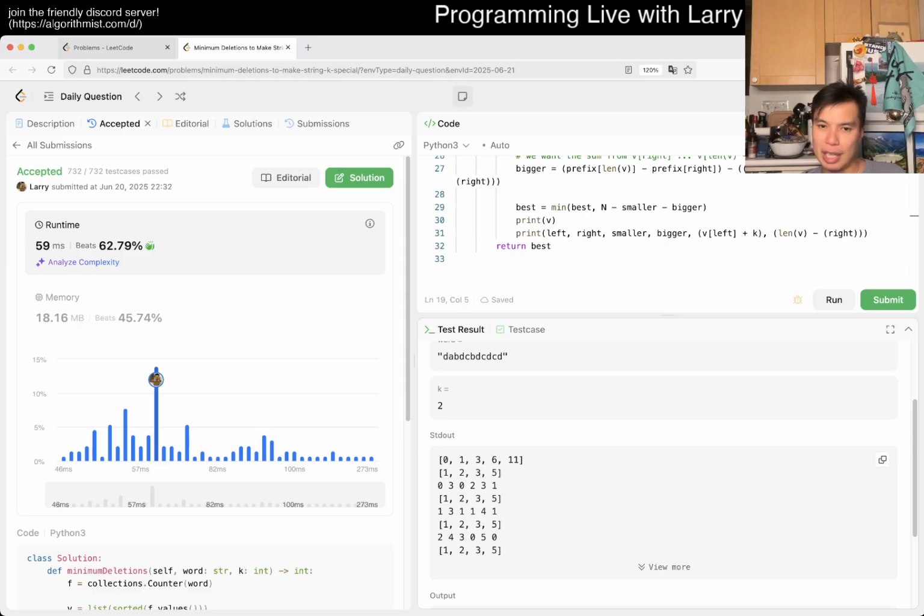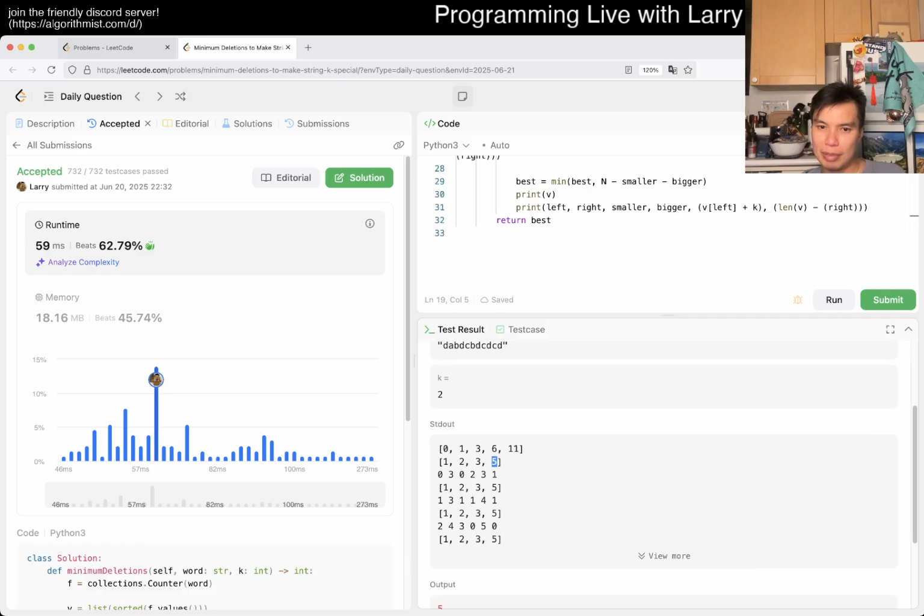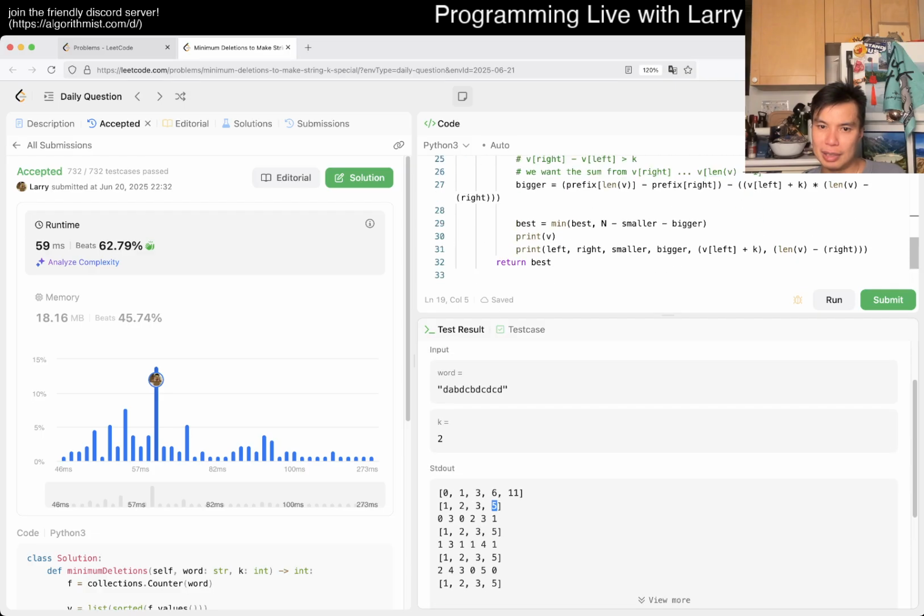Okay, so then now it takes from the right and to what is that math? That math is from 0 to 3. Smaller is 0. Okay, 2 is bigger. Bigger is right.